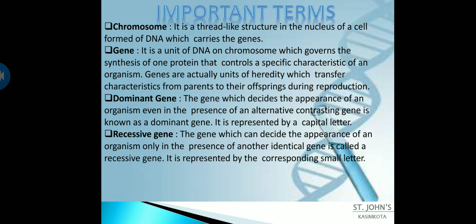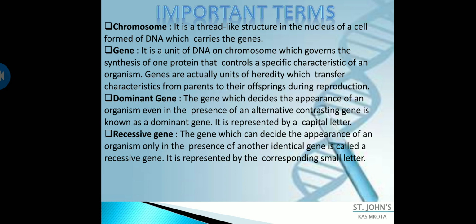I will tell you one more example in the coming slides. The dominant one is the one which expresses its characteristic first, though it has an opponent, the alternative contrasting gene, and that is called a dominant gene.